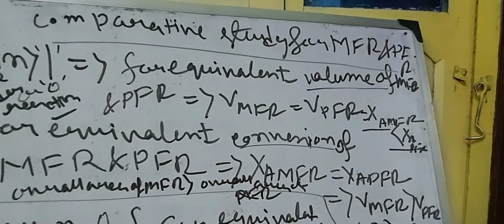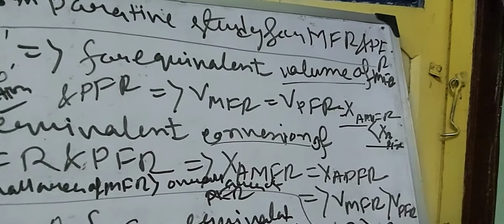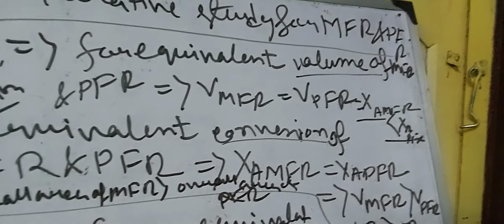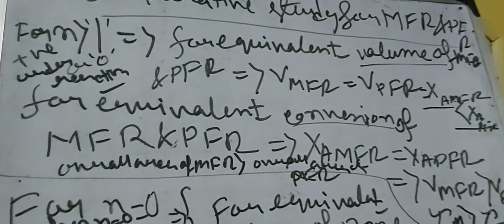that means V MFR is equal to V PFR. That means the conversion of MFR is always less than the conversion of PFR. Why will it be less? As the MFR always favors the negative order reaction.